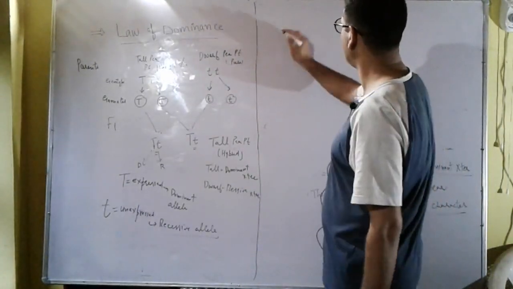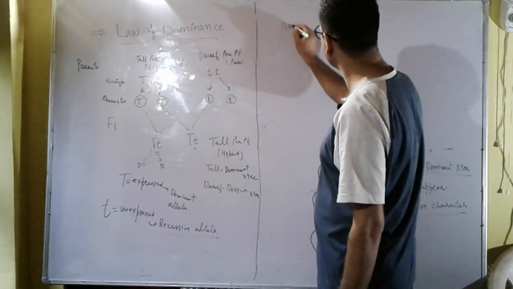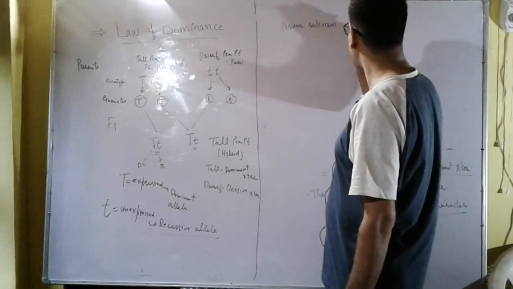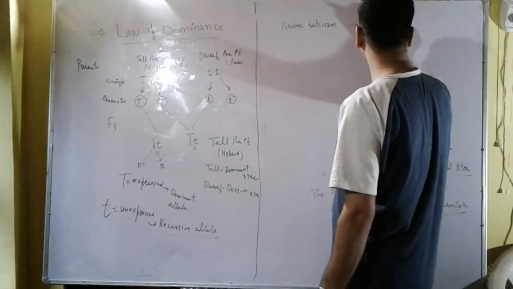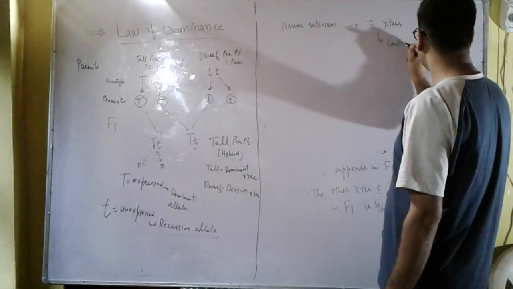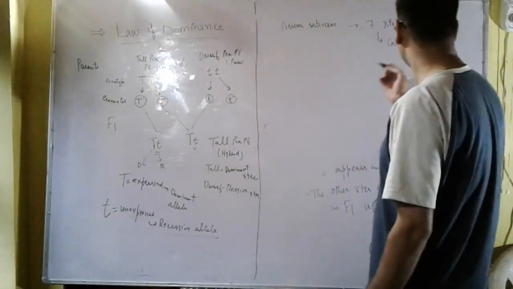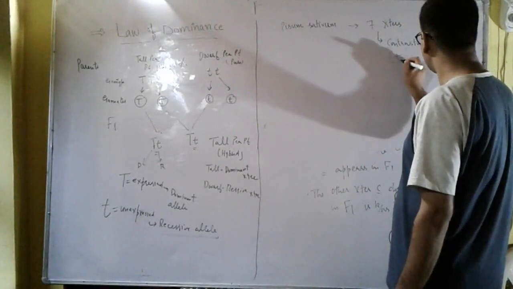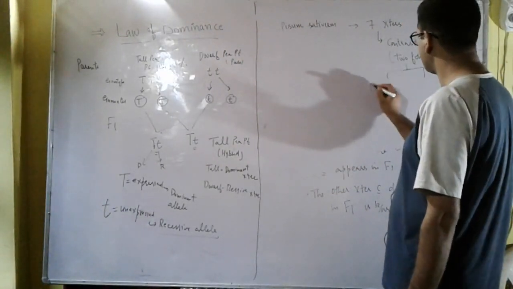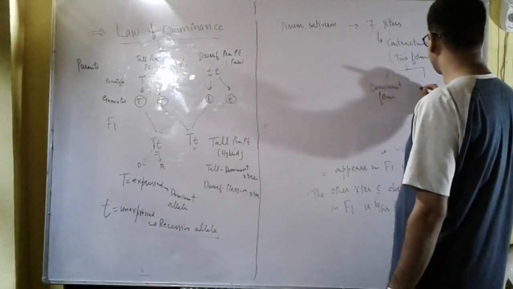So Mendel took 7 characters, and these characters were contrasting. Contrasting means that they have 2 forms. One was the dominant form, another was the recessive form.